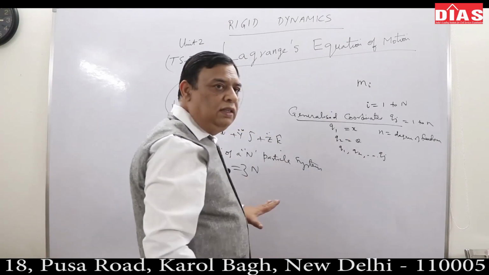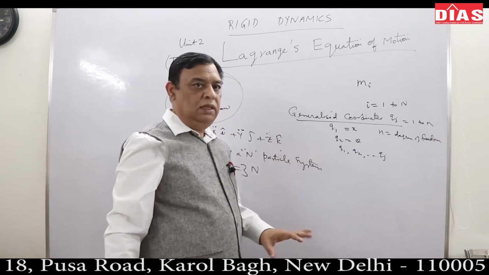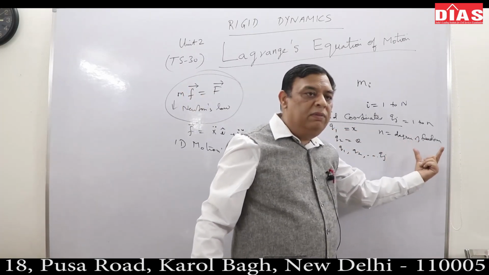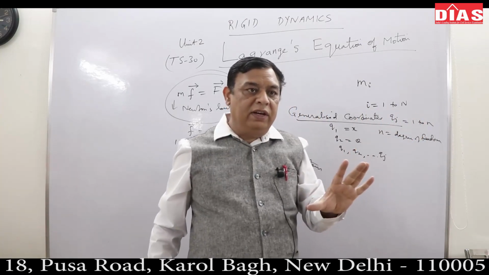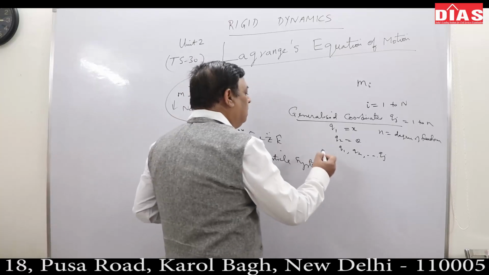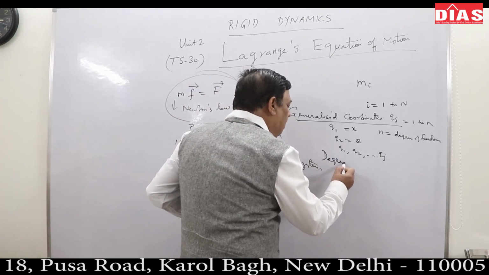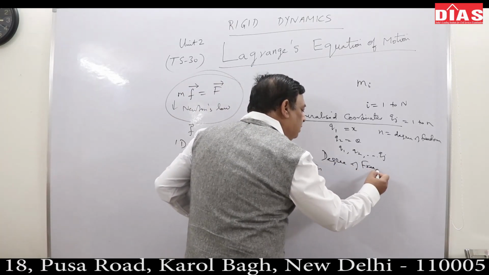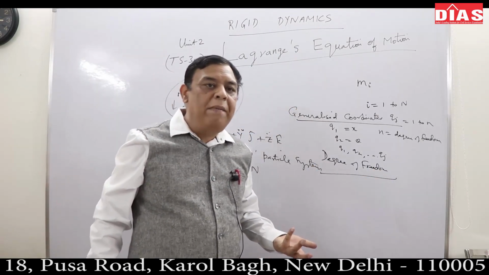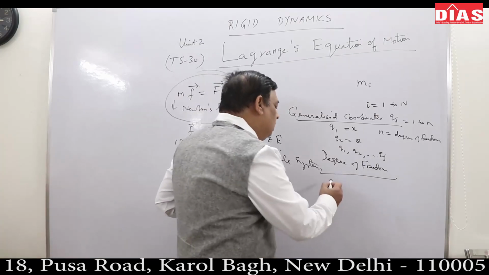How many generalized coordinates are required to describe the system? As many as the degrees of freedom. If small n is the degree of freedom, then n coordinates will be required. So I have to build up the concept of degree of freedom. What is degree of freedom? In simplest words, degree of freedom means the system is free to move in how many dimensions. So this is degree of freedom.